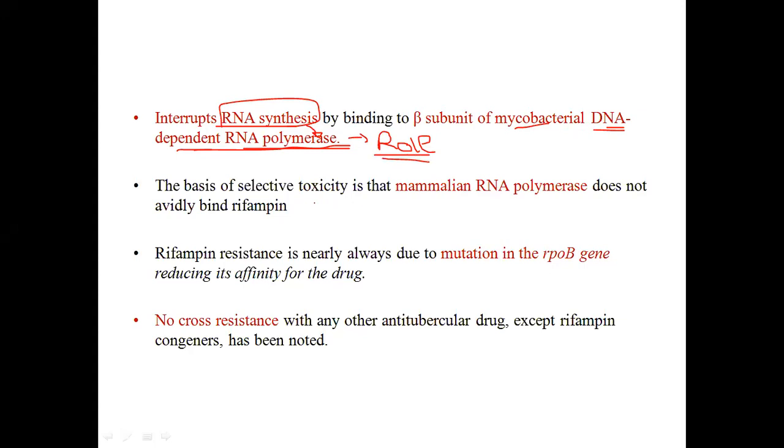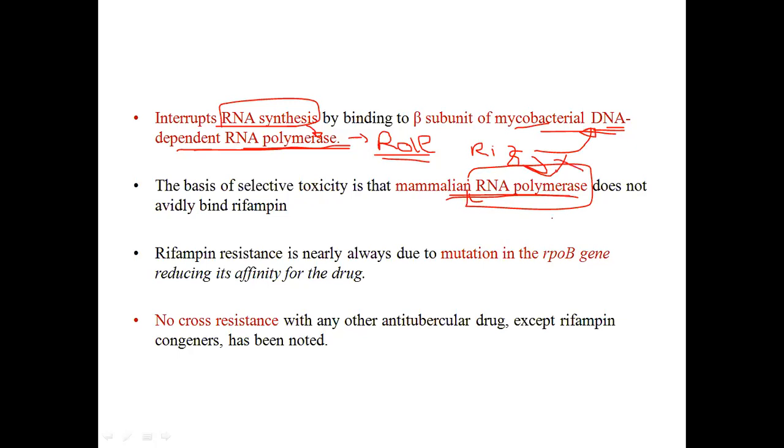At the same time, mammalian RNA polymerase is also present. माइकोबैक्टीरियल RNA polymerase है और एक दूसरा है mammalian RNA polymerase. तो यहाँ पर this RNA polymerase is not having affinity for rifampicin. ओके, रिफाम्पिसिन जो ड्रग है आपका वो इसी से अटैच होगा, इससे नहीं होगा.